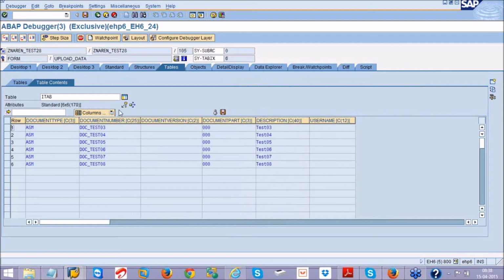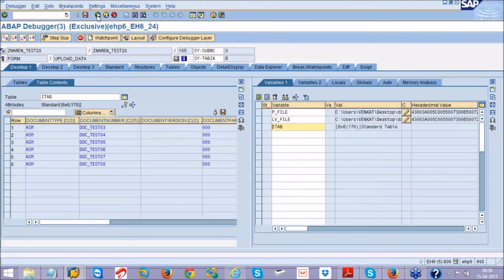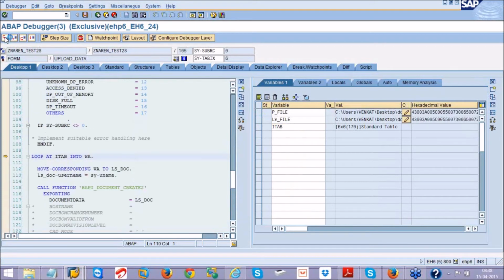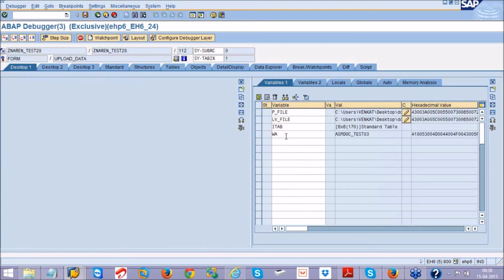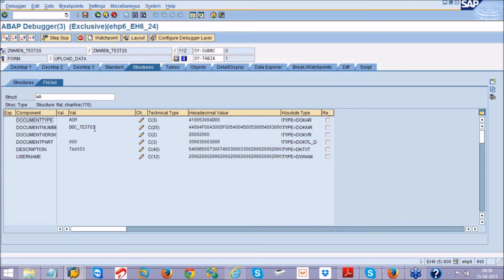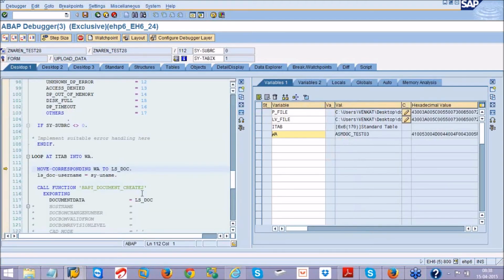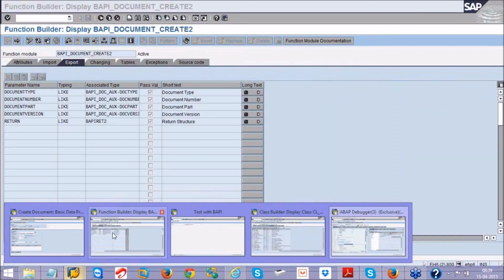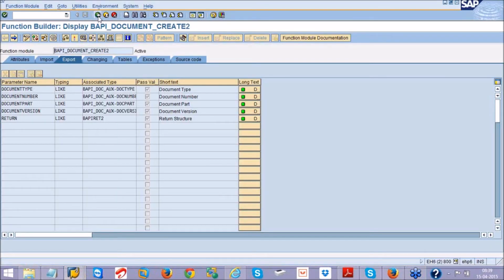After execution of this function module, I got data in the internal table. Looks good. Now what should I do? I should loop my internal table. Whatever data is in the work area, that means the first record, with document test 03, I have to move to the work area LS_Doc. LS_Doc is a work area with the same structure as document data in this function module. What is the structure of that document data inside the function module?